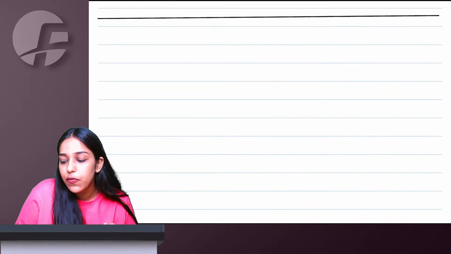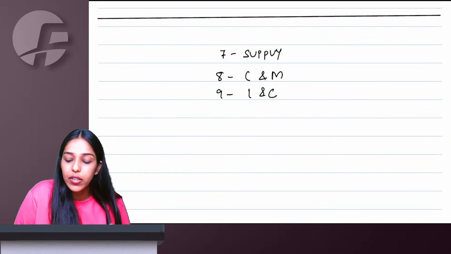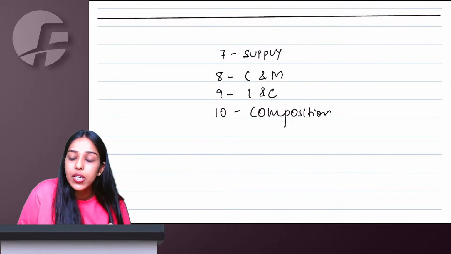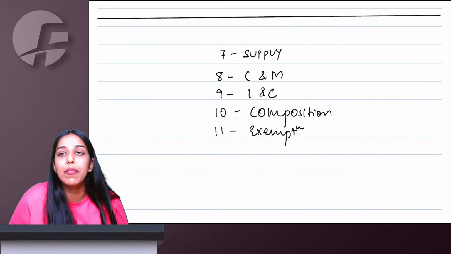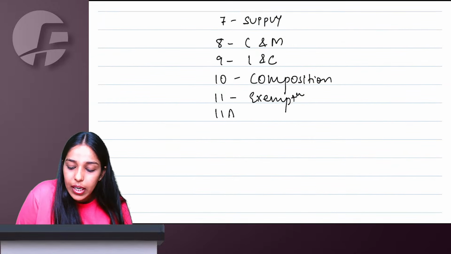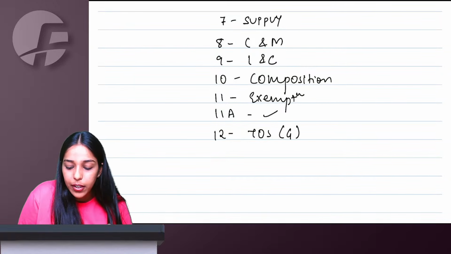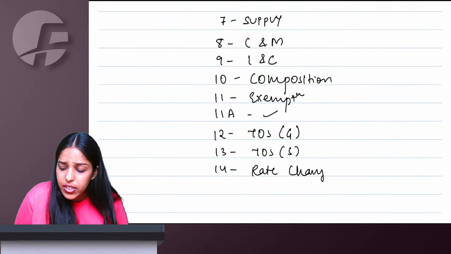S for 7, S for supply, section 7, scope of supply. 2 zeros getting mixed become 8, composite and mixed supply. 9 is the charging section, levy and collection. 10 types of tantrums to pay less taxes: composition levy. 11, you have got exemption from GST. 11A is also exemption. At 12 o'clock the time changes, time of supply of goods. 13 immediately, time of supply of services. 14 is the rate change section.